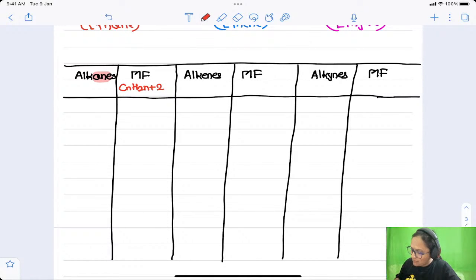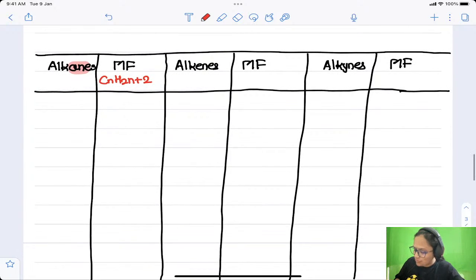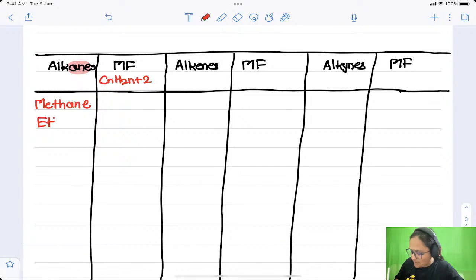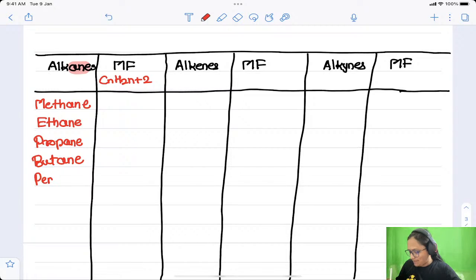Meth is the root word. Next to the root word you have to write ANE. Eth, ANE, so ethane. Next prop, ANE, propane. Next but, ANE, butane. Next pent, ANE, pentane.